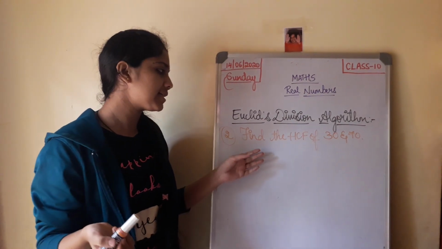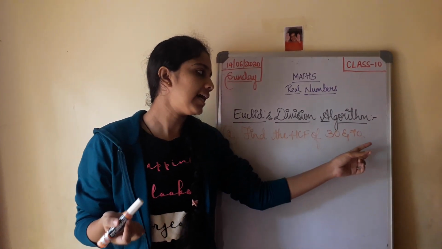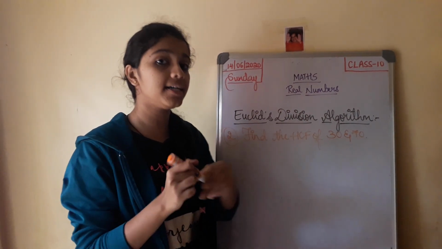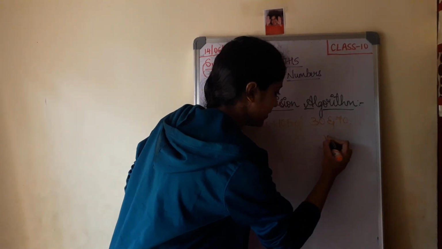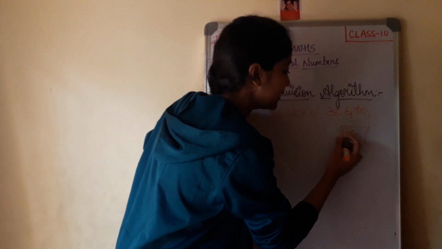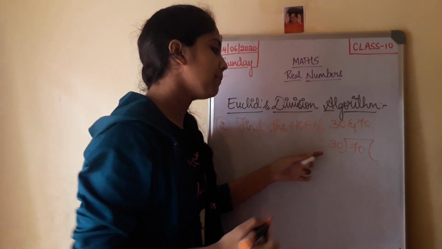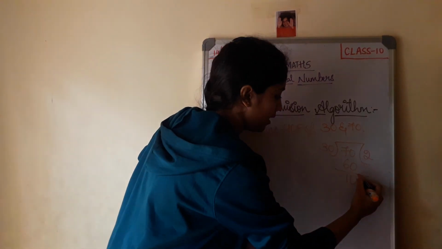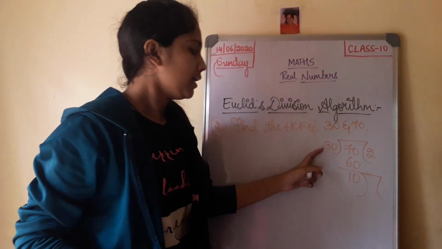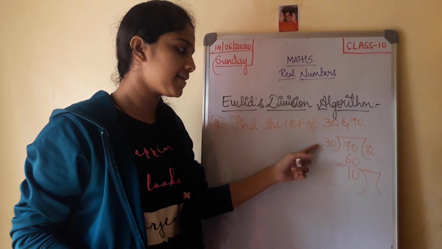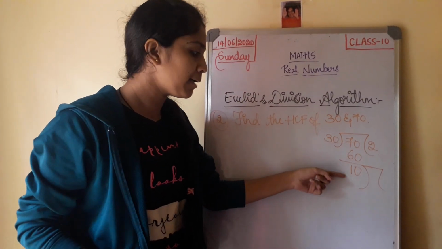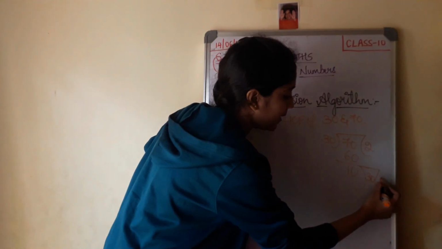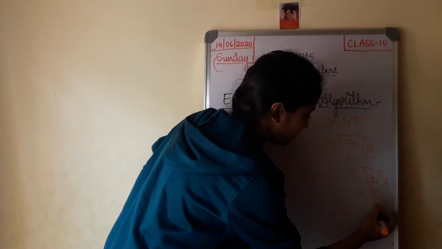The next example is to find the HCF of 30 and 70. Now observe, the greater number of the two is 70. So 70 becomes the dividend and 30 is the divisor. Now 30 multiplied by 2 is 60. I have 10 in my remainder. Now the divisor of the first two numbers becomes the dividend of the next, and the remainder of the first two numbers becomes the divisor. Now 30. 10 multiplied by 3 gives me 30 and my remainder is 0.